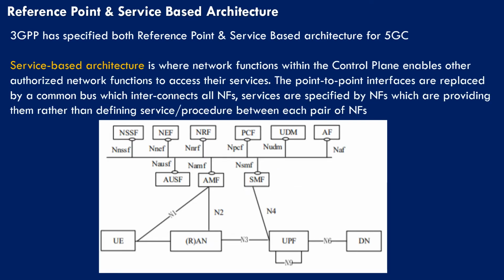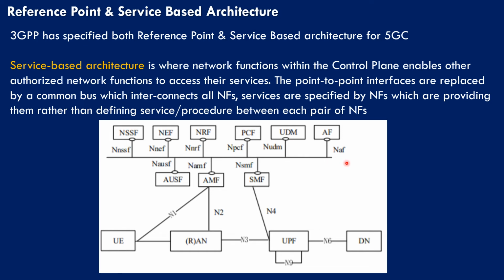Now let us see service-based architecture. 3GPP has also specified service-based architecture for 5G core. Network functions with a control plane enables other authorized network functions to access their services. The point-to-point interfaces are replaced by a common bus which interconnects all NFs.